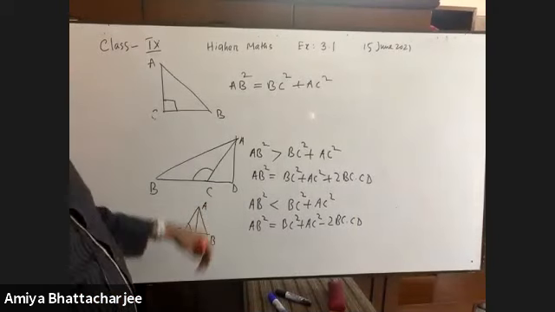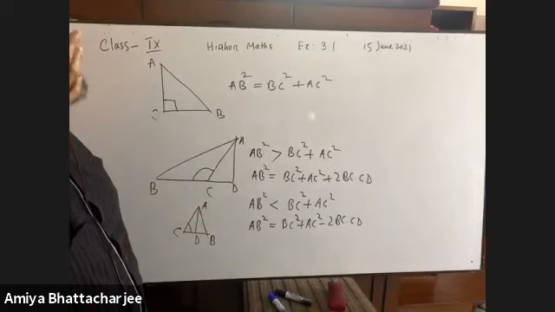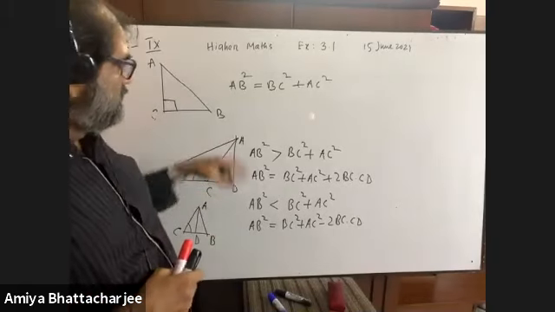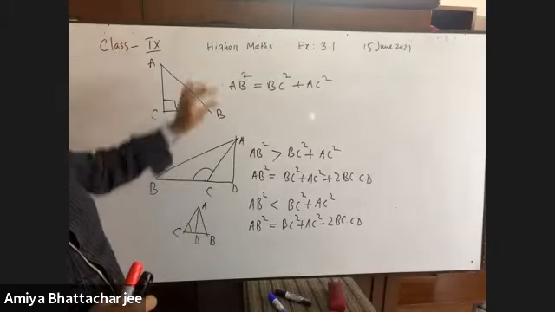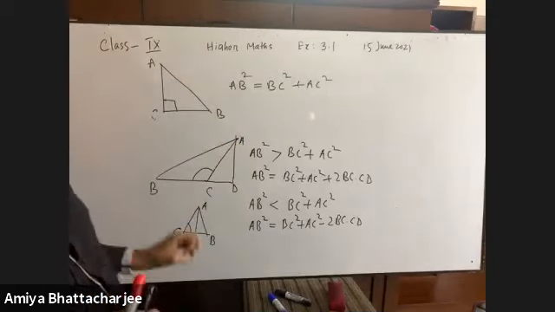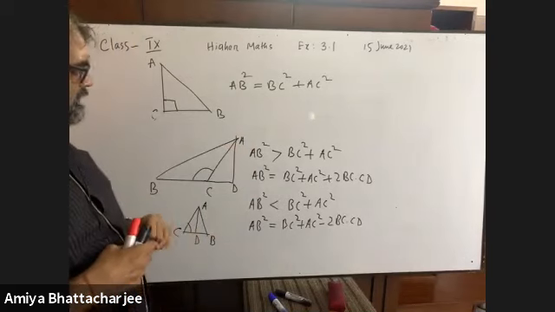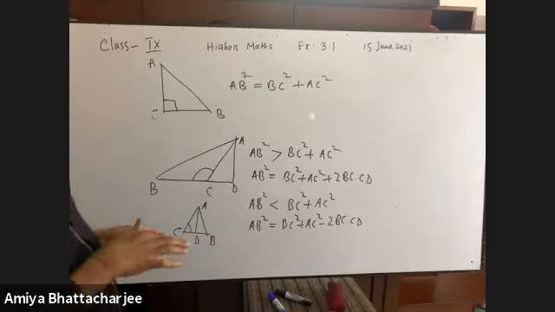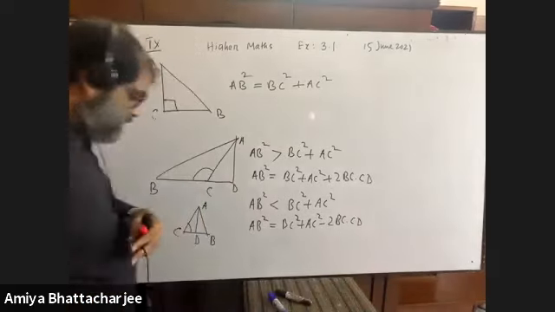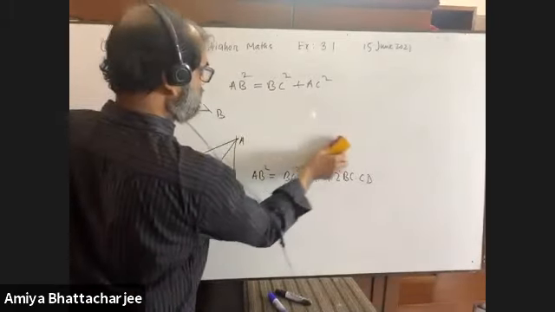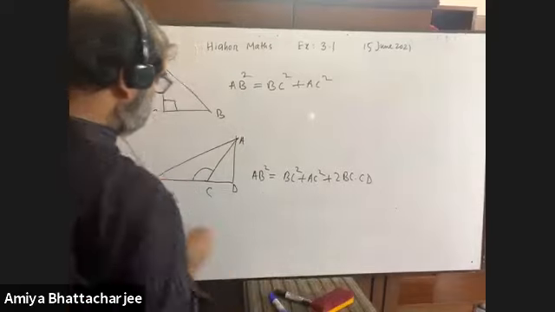So actually it is theorem 3 and 4. You must know the difference. This, and this. For a right angle this, for an obtuse angle this, for an acute angle this. What will we do, dear students? Just listen to me, for this triangle in a creative question or in the MCQ examination, what will we do?